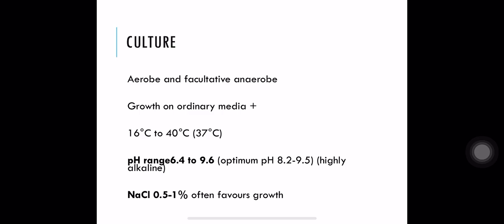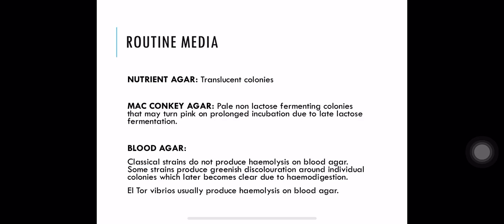Most bacteria of human beings grow at a pH around 7, so that is almost neutral pH. But for Vibrio, alkaline pH, pH 8, pH 9, are suitable for its growth. Routine media, nutrient agar, can be used. In nutrient agar, Vibrio cholera shows translucent colonies.